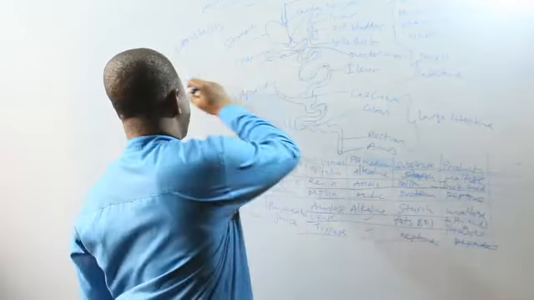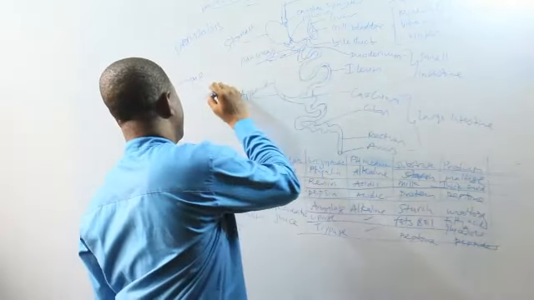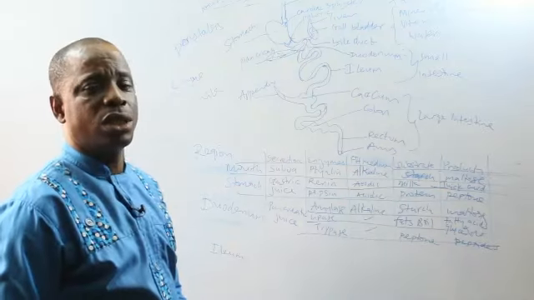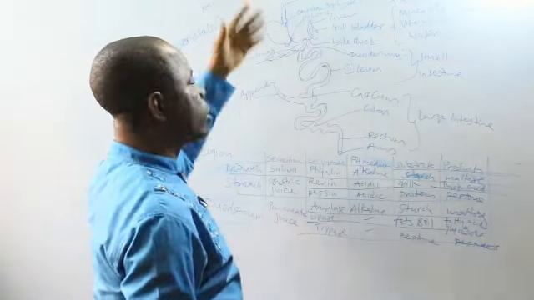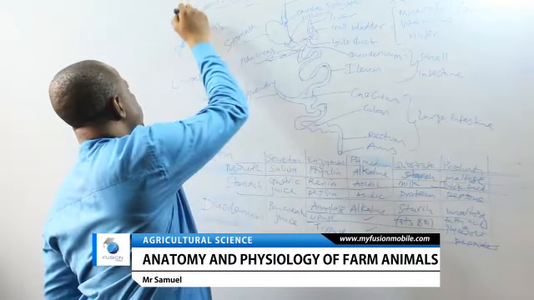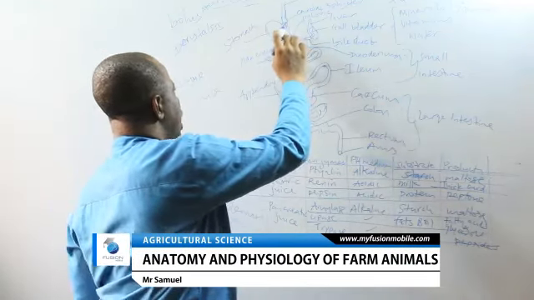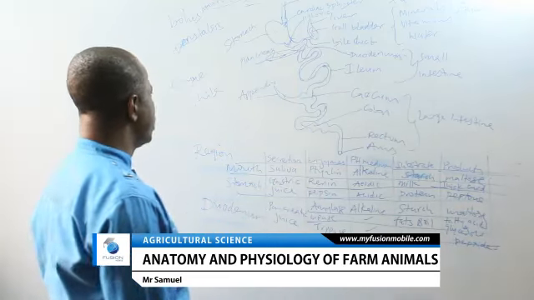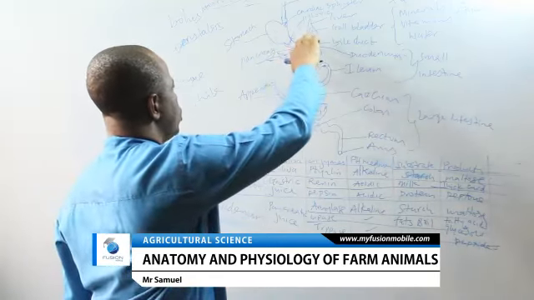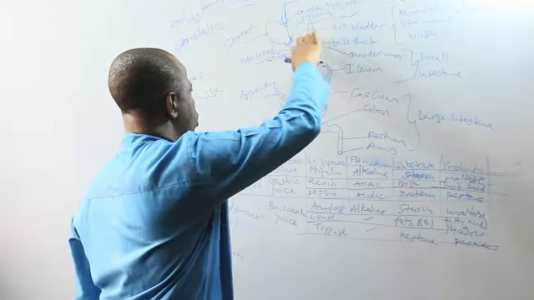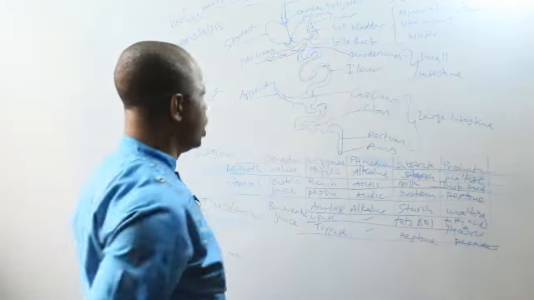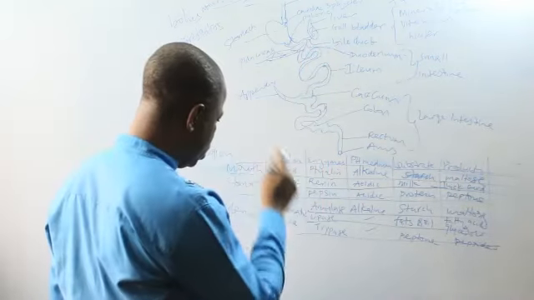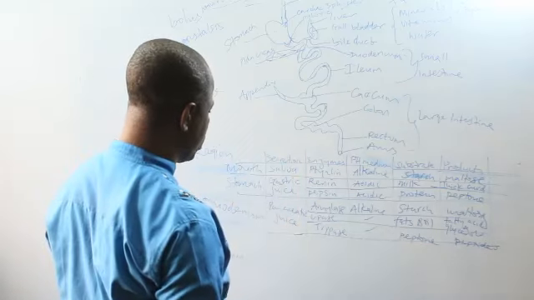Then the food continues its movement to the second part of the small intestine, called the ileum. I want you to understand the changes in the name. Before the animal takes it, it is called food. By the time it gets to the mouth, it's called bolus. In the stomach, it becomes chyme. As it leaves the stomach to the small intestine, it's called chyme. As it leaves the duodenum to the ileum, it's called chyle.